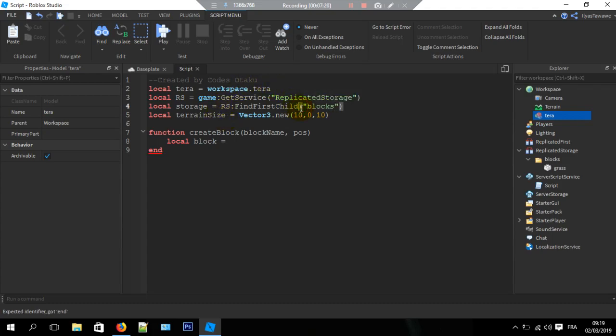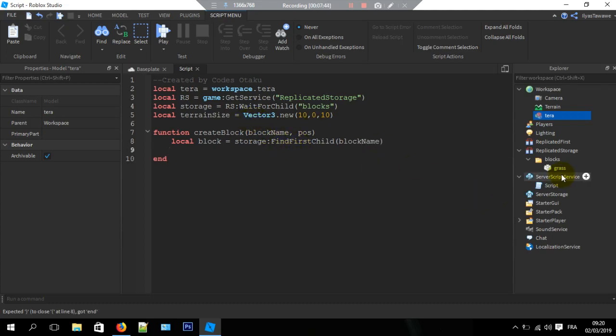Well, it's safer to wait for child. Alright, local block equal to storage, find first child, block name. So we're going to get the first child with the name that is given to the function. So we're gonna check if there is that block or not,